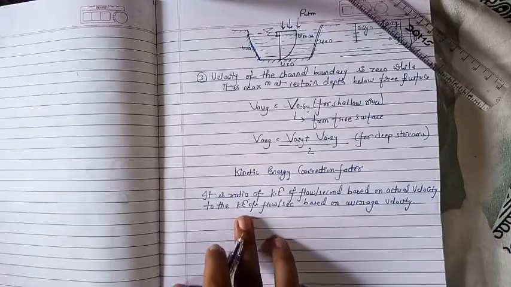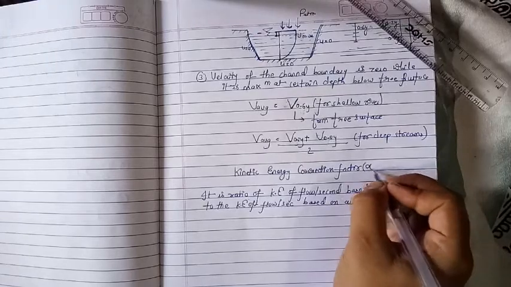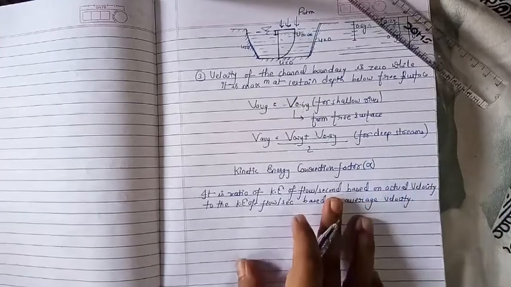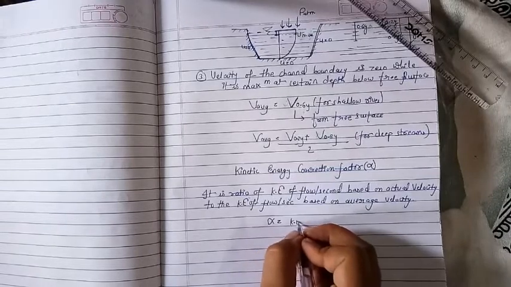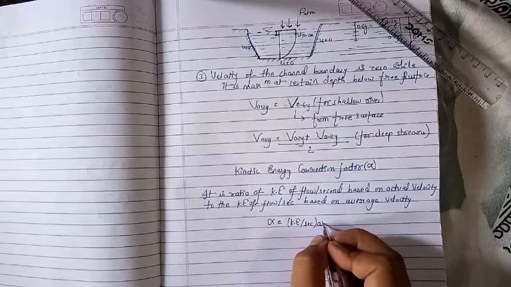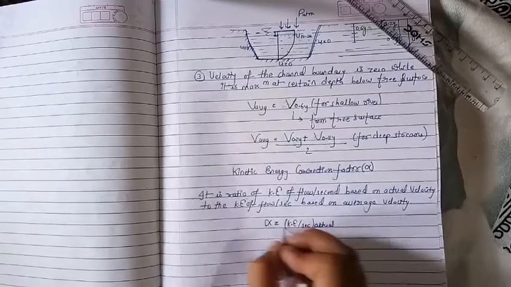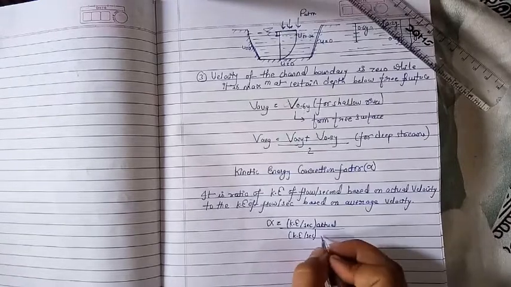Okay, so this is the kinetic energy correction factor and it is denoted by alpha. I will write here: alpha equals the kinetic energy per second based on actual velocity to the kinetic energy of flow per second based on the average velocity.